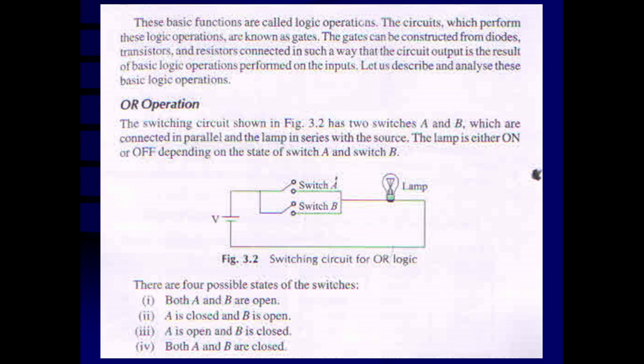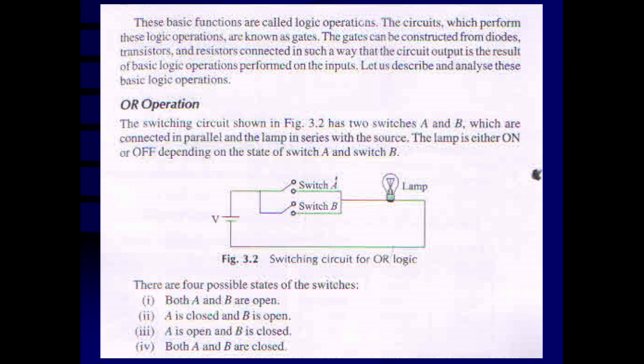The gates can be constructed from diodes, transistors and resistors connected in such a way that the circuit output is the result of the basic logic operation performed on the inputs. Let us describe and analyze these basic logic operations.